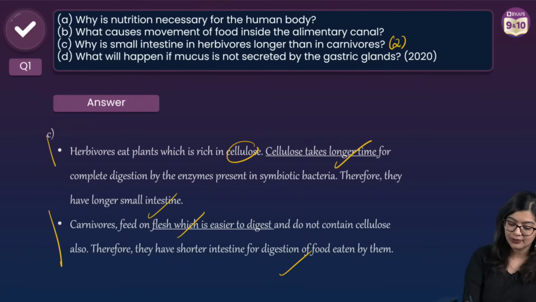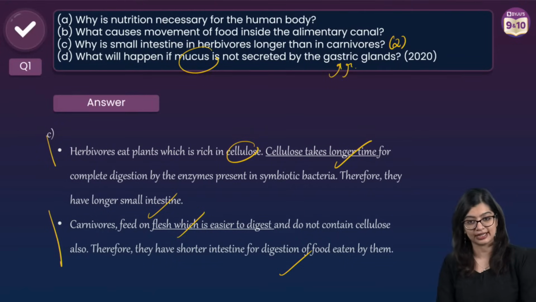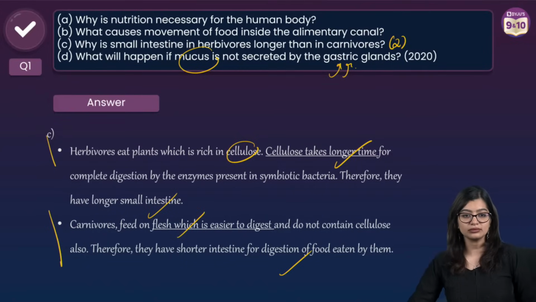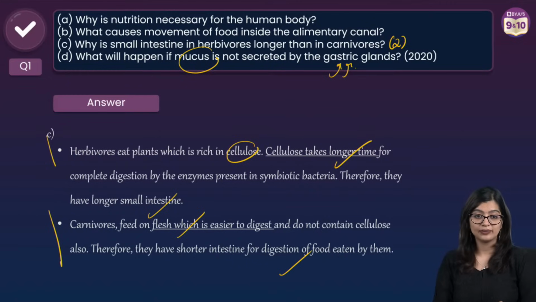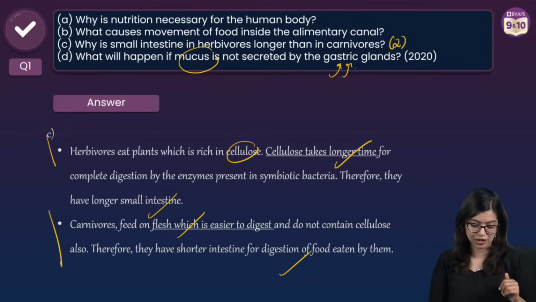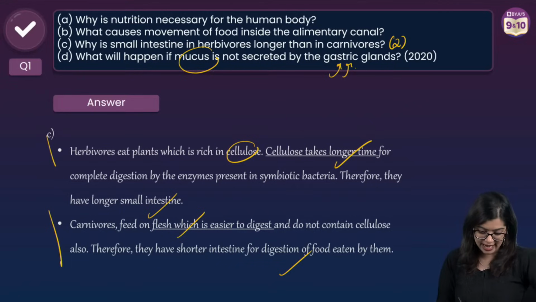Last but not the least, what will happen if mucus is not secreted by the gastric glands? Yes? What will happen? Manju, Arna, Bacha, all of you pay attention. Who is this alone girl? Or alone boy, alone girl? You guys are not alone. You have me with you. So pay attention. Okay? Very good.